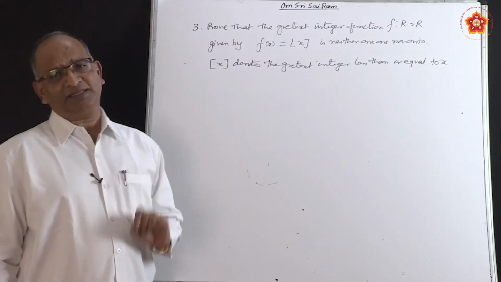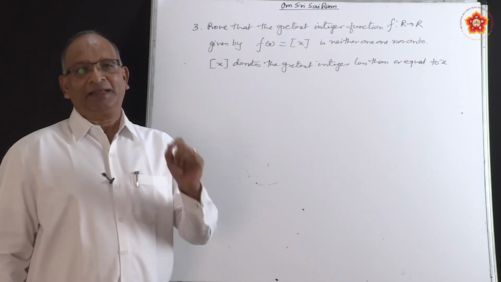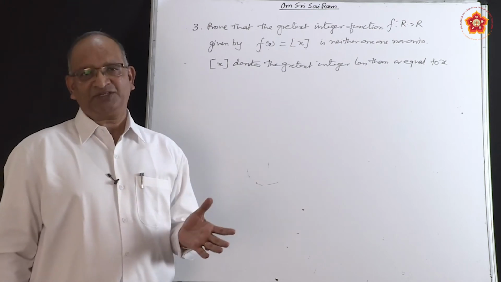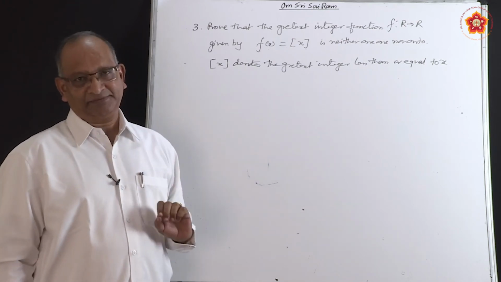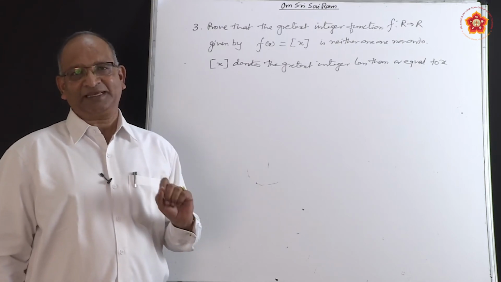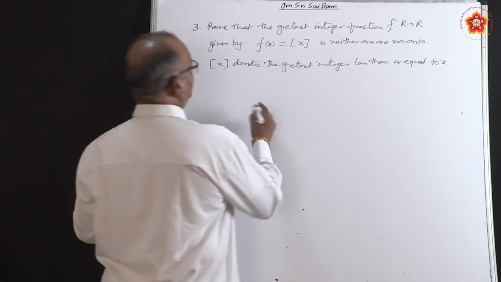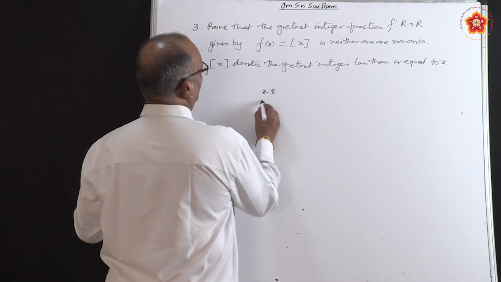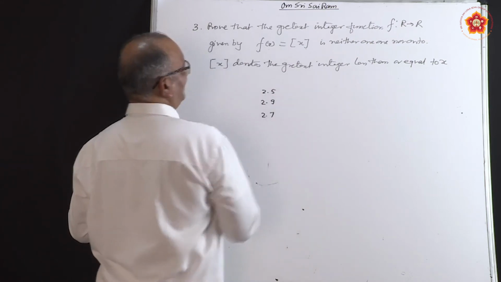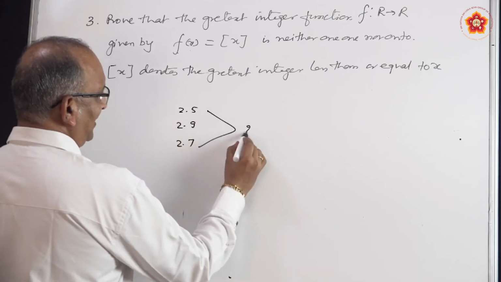In order to solve this problem, in first place you need to understand what a greatest integer function is. If you understand the function, then it is very, very easy. So what is it actually? Greatest integer function basically means, for any value, let us say you have got several values 2.5, 2.9, 2.7, for all of them the value is equal to 2.